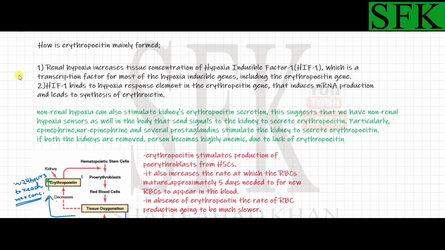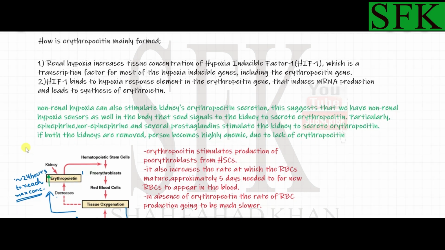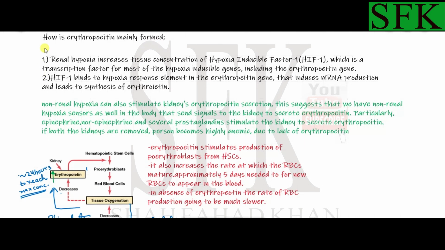Now let's look at the mechanism by which erythropoietin is formed. Renal hypoxia, basically a decrease in oxygen concentration in the kidneys, would increase the tissue concentration of a transcription factor, hypoxia inducible factor 1. This is a transcription factor for most of the hypoxia inducible genes, including the erythropoietin gene.